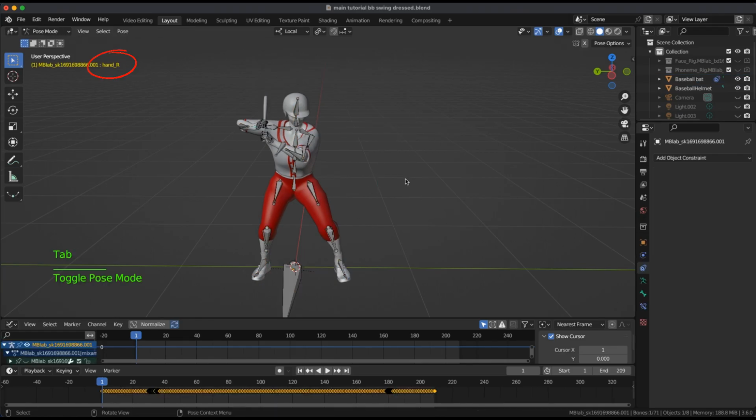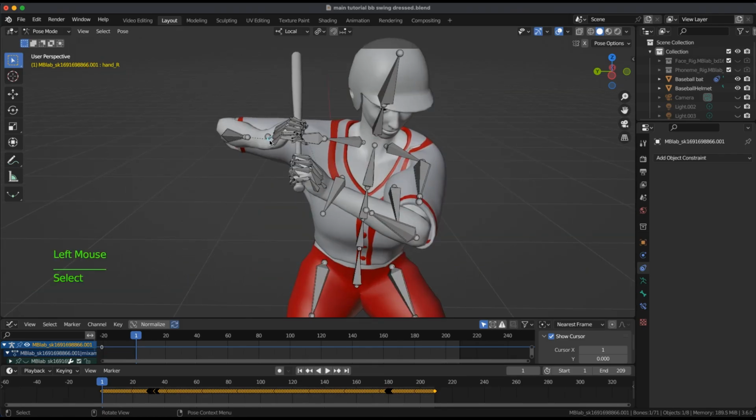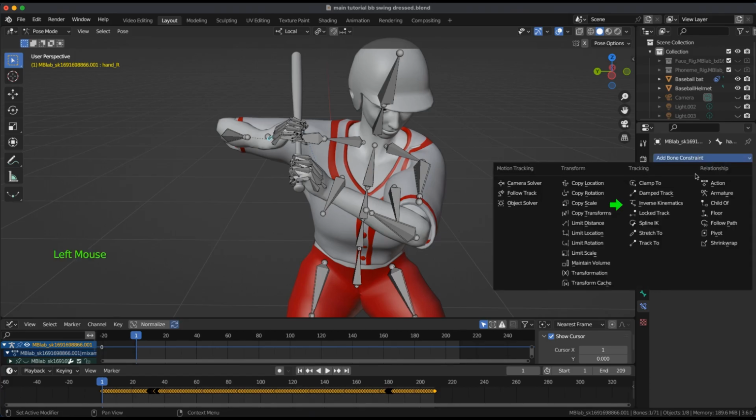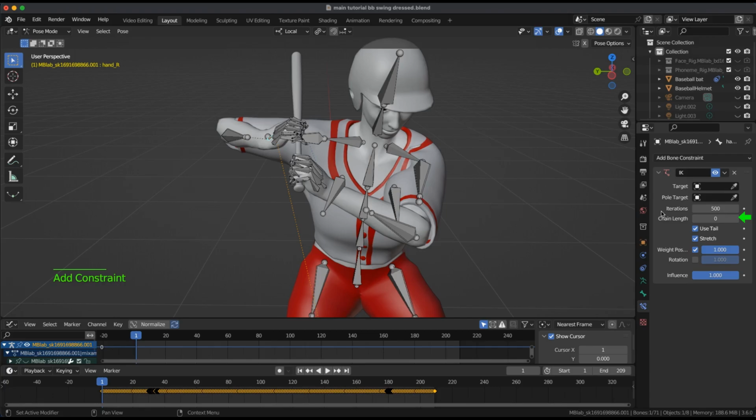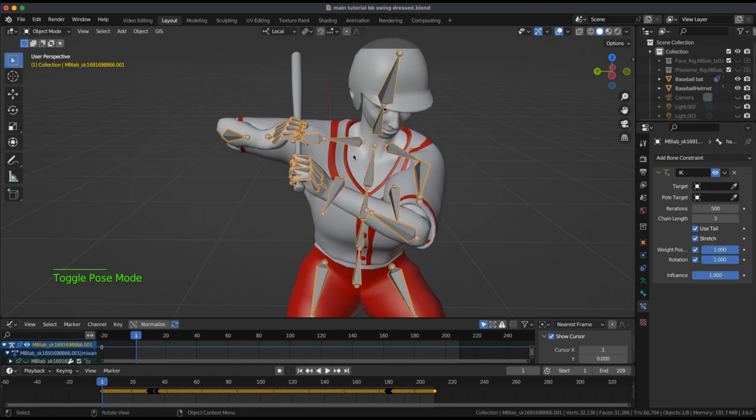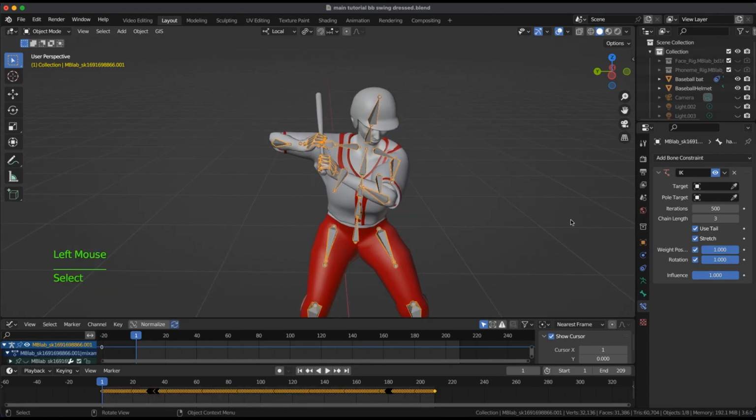For the right hand, in pose mode, add inverse kinematics under bone constraint. Set the chain length to 3 and enable rotation. I'll come back to the influence slider in a minute.